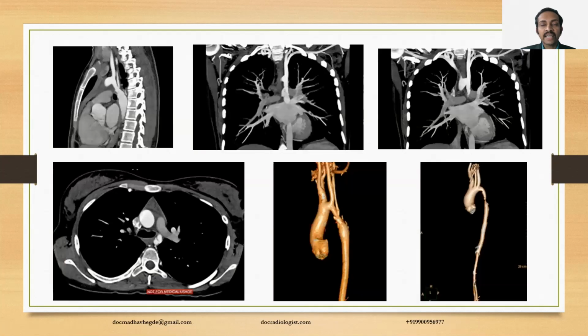The next important category of investigations is the assessment of patients before the intervention or open surgical procedures. This is a case of coarctation of aorta. You can see the narrowed segment, associated left subclavian ostium in relation to the coarcted segment. The same can be assessed in the coronaries.